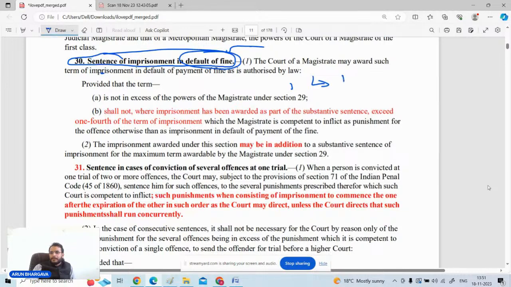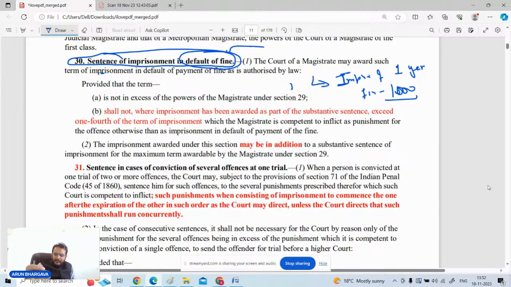The person is liable for an offense for which the punishment is imprisonment of, let us assume, 1 year, or fine of rupees 1,000, or both.